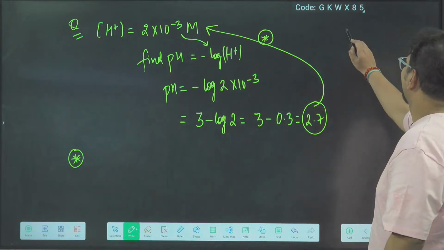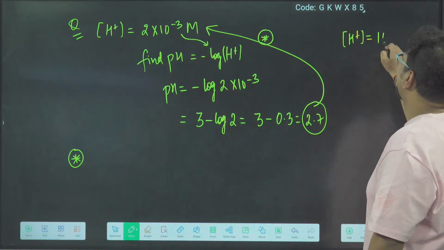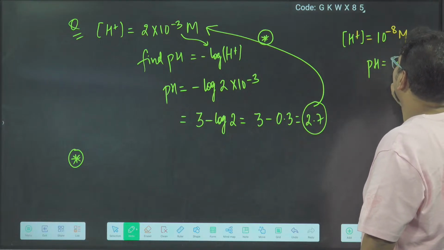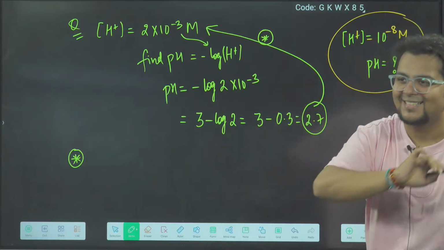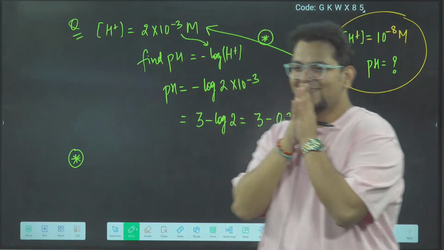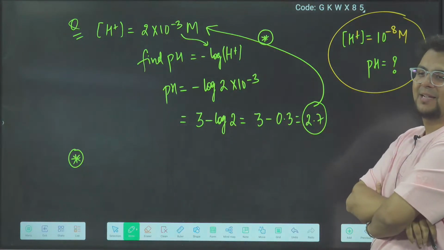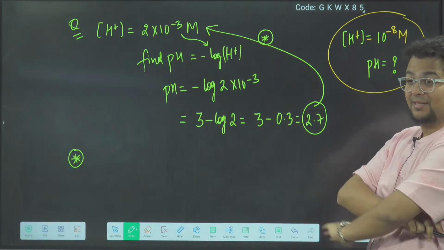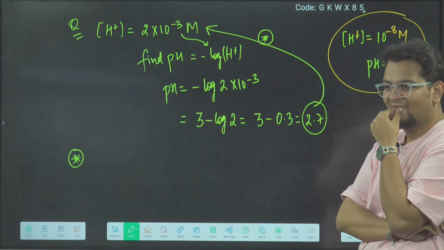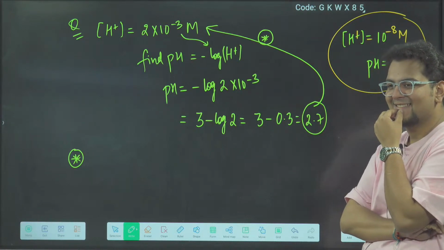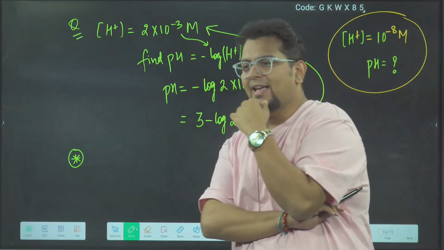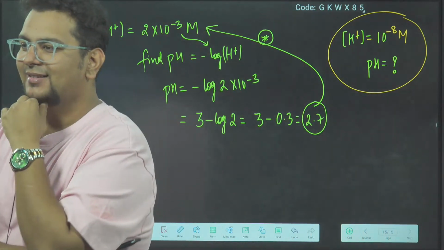One doubt I have. If H plus concentration is 10 to the power minus 8 molar, can you tell me the pH? Let us see. Ames Delhi 2023. 10 to the power minus 8 molar is the H plus concentration. You have to tell the pH. Others can also try, no problem. Everyone can try.